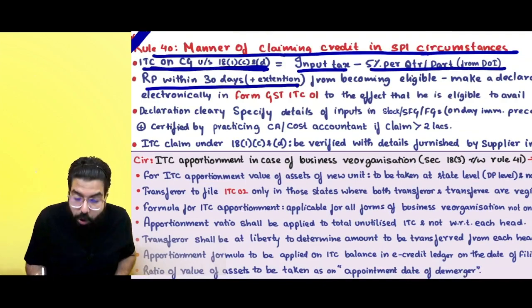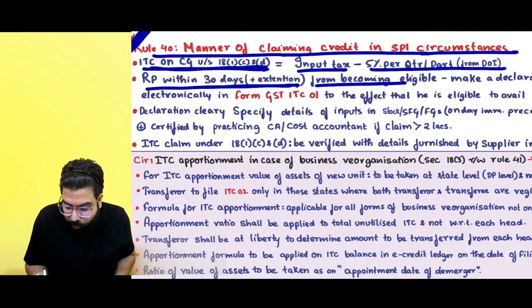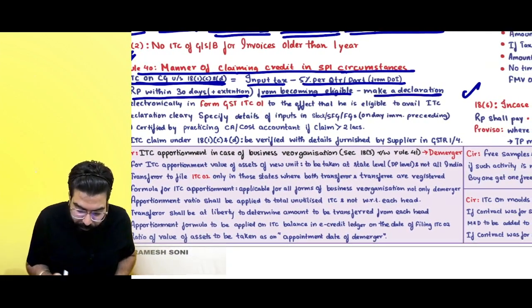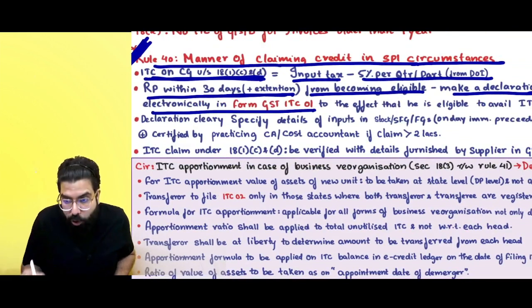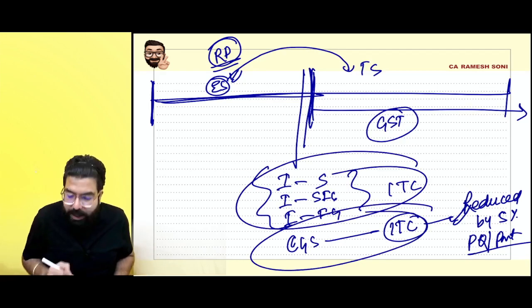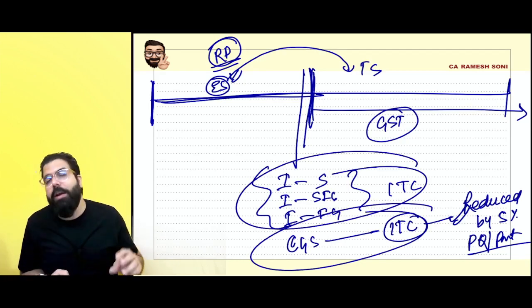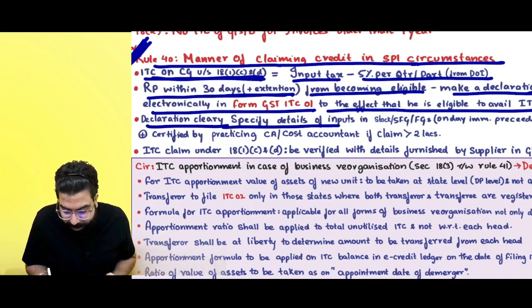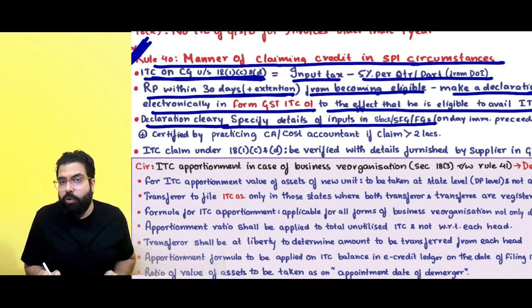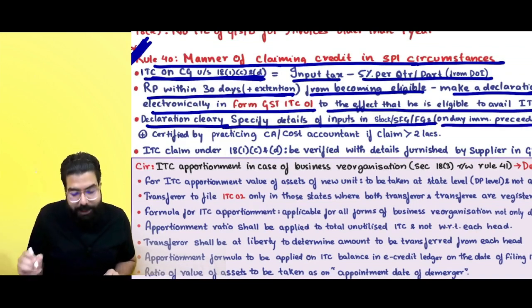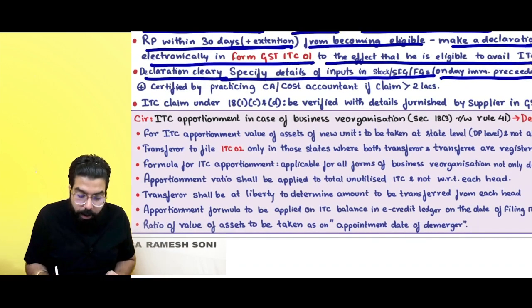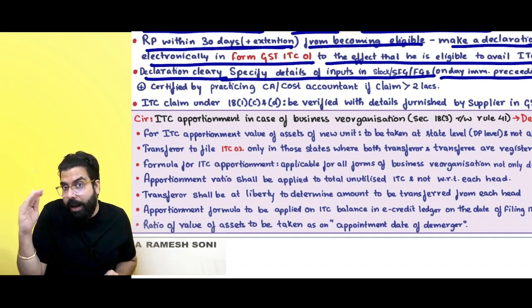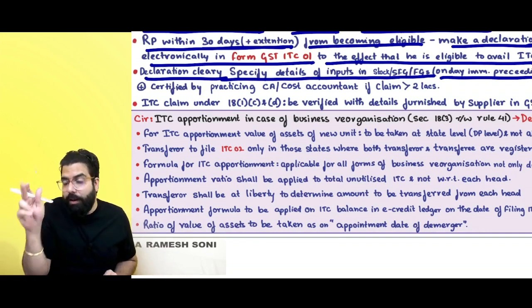Registered person has to go online and file within 30 days from the date of becoming eligible. He has to file a declaration in ITC 01 to the effect that he is eligible. Whatever credit you are eligible, that amount you have to mention in your ITC 01 and you can take the credit. Then declaration should specify details of input held in stock, semi-finished goods and finished goods on the day immediately preceding. I've already told you, you have to always see one day prior.